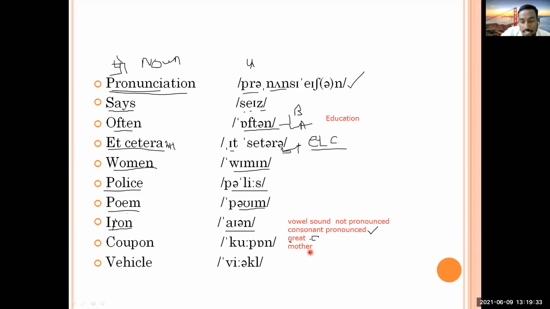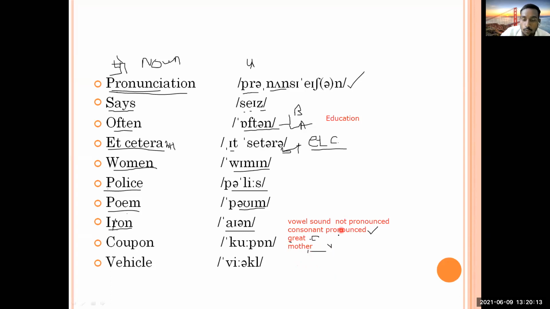Now we'll just think of this. Here is also an R sound. Before R, what is this? Vowel. E. Is it vowel or consonant now? Vowel. Yes, it is a vowel sound. And so you'll come to know that this time you cannot pronounce R clearly. You can call it mother. Okay. So the O is long and it seems that you're pronouncing R, but you're not pronouncing R at all. So it is mother. When I say mother, there is no R, I'm just pronouncing the vowel.